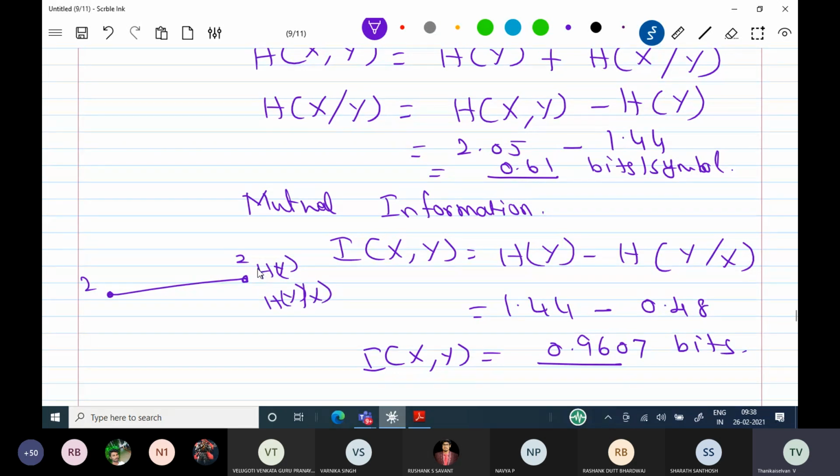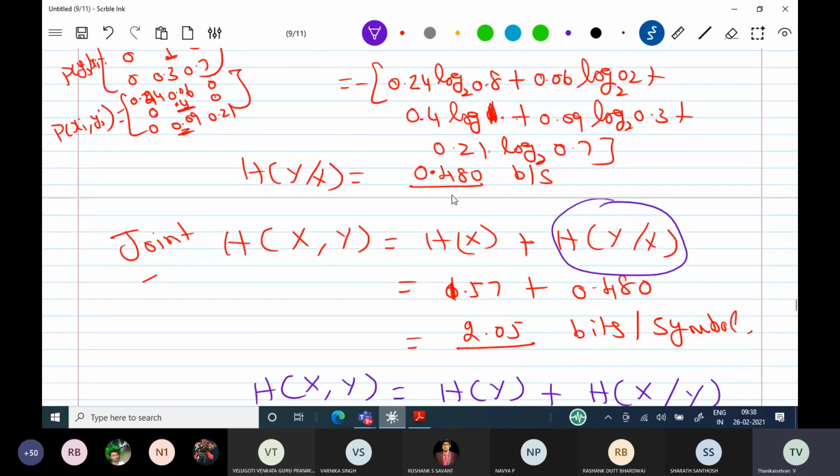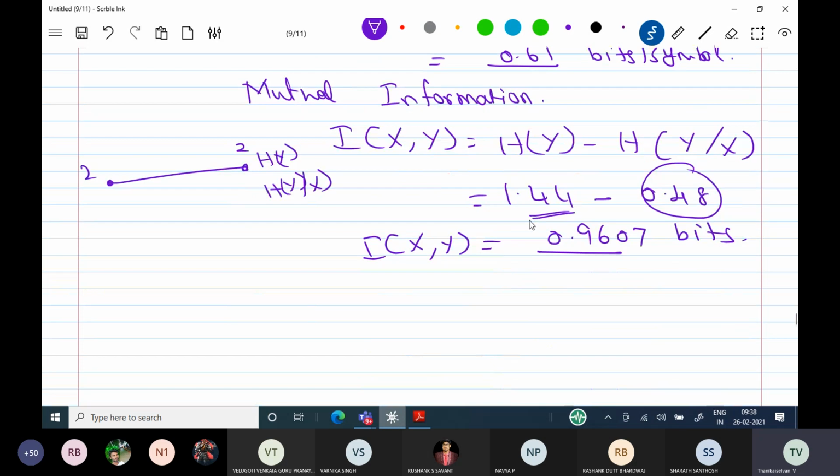According to this problem, please listen, 1.57 is the actual information transmitted, H of x, but we are receiving 1.44 only. Out of 1.44, 0.48 bits are error actually.